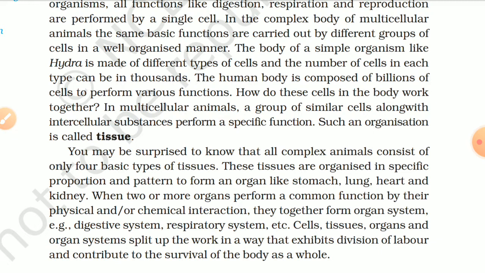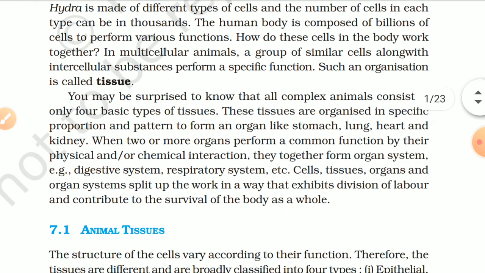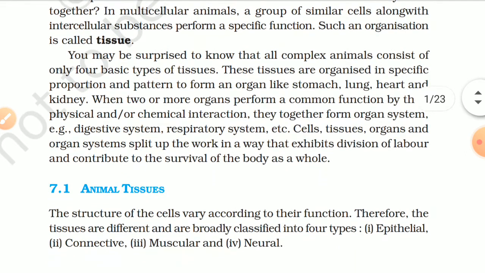How do these cells in the body work together? In multicellular animals, a group of similar cells along with intercellular substances perform a specific function. Such an organization is called tissue. You may be surprised to know that all complex animals consist of only four types of tissues. These tissues are organized in specific proportion and pattern to form